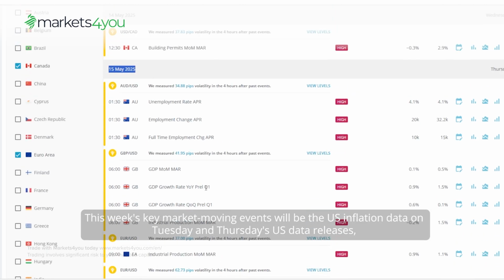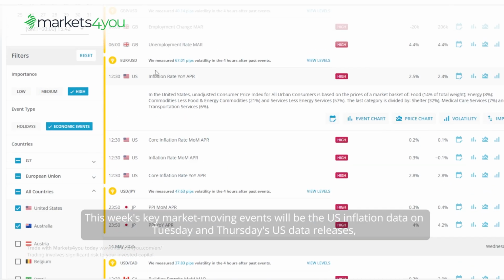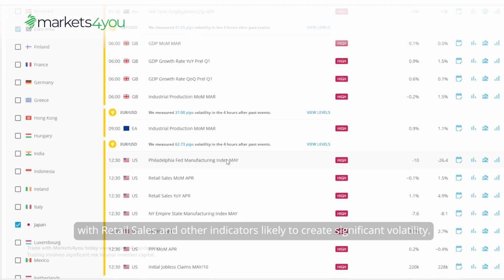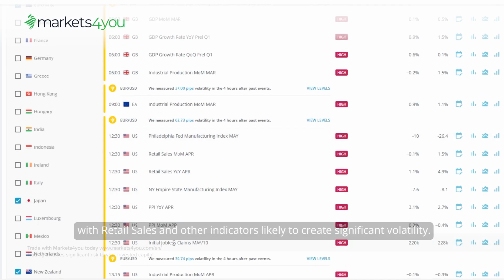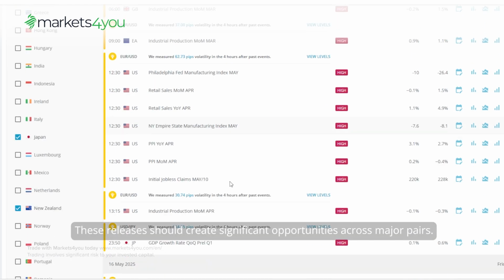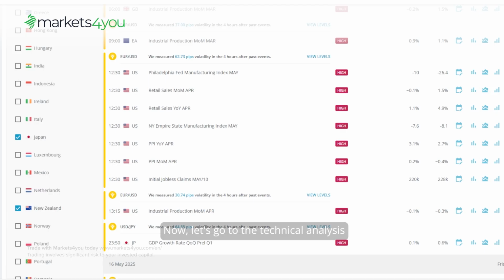This week's key market-moving events will be the US inflation data on Tuesday and Thursday's US data releases, with retail sales and other indicators likely to create significant volatility. These releases should create significant opportunities across major pairs. Now, let's go to the technical analysis.